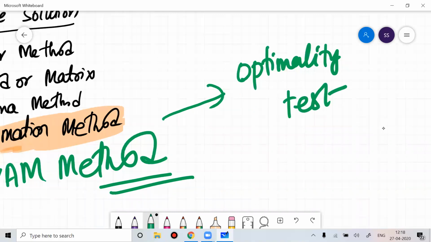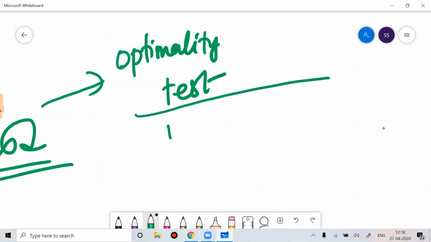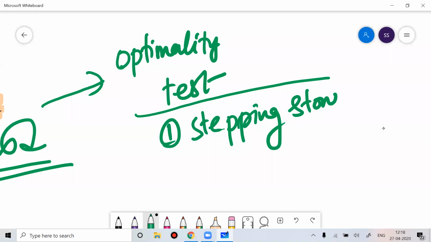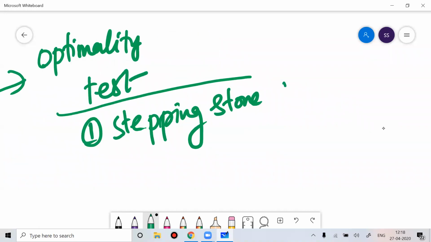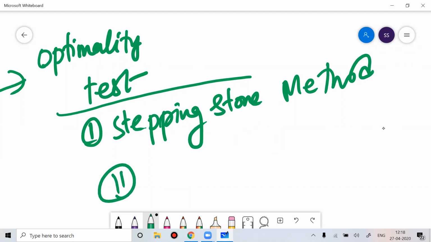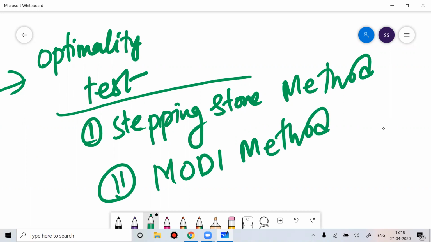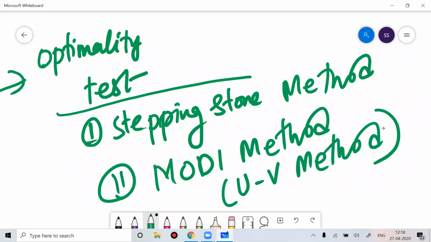To do the optimality test, normally there are two methods. One is called stepping stone method. The other method is called Modi method, modified distribution method, or UV method.